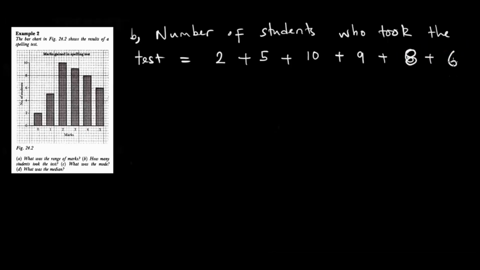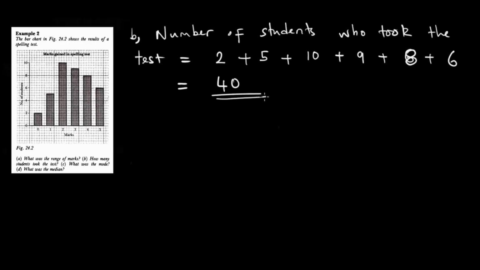So for you, it's going to be 2 plus 5 plus 10 plus 9 plus 8 plus 6. Add everything, you get 40. So 40 students. You are just extracting information as it is from the graph.